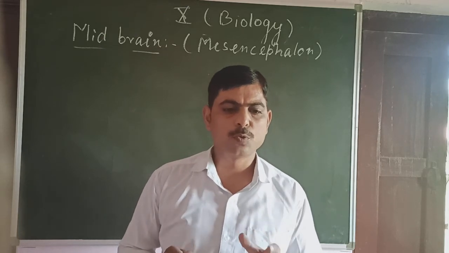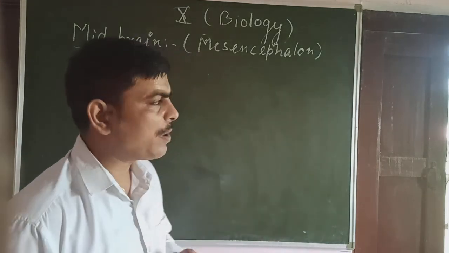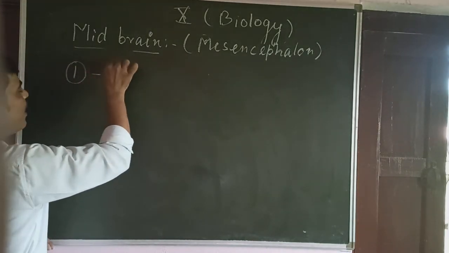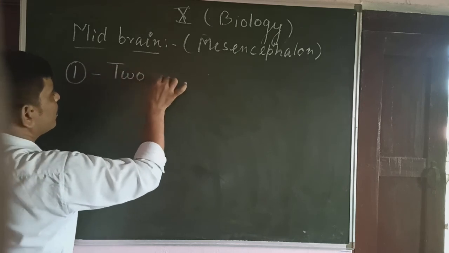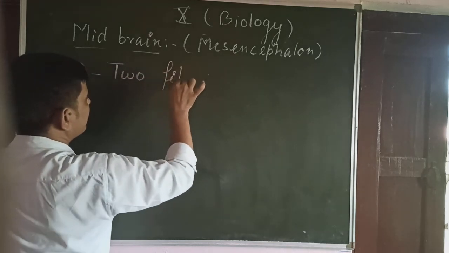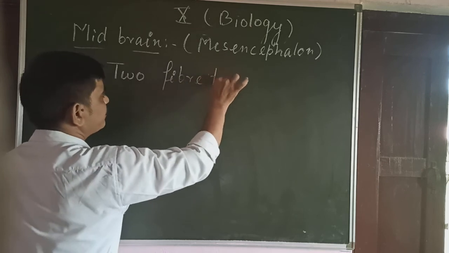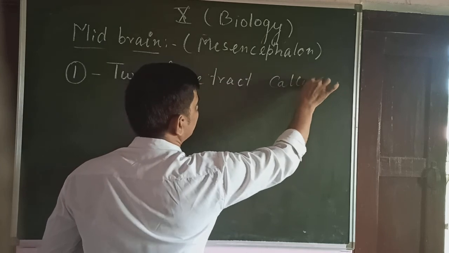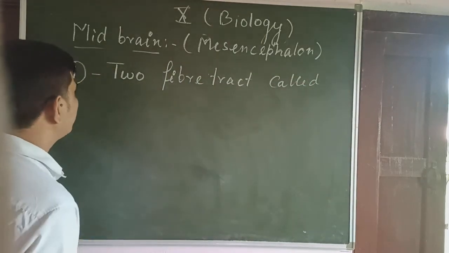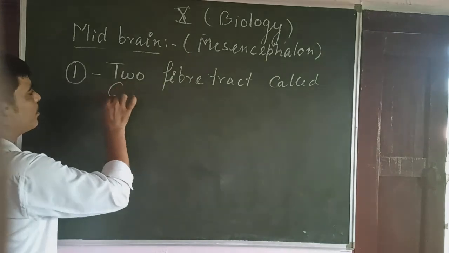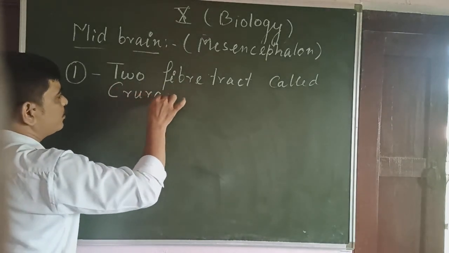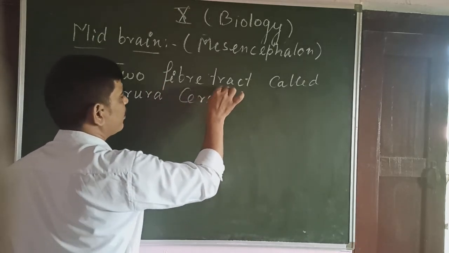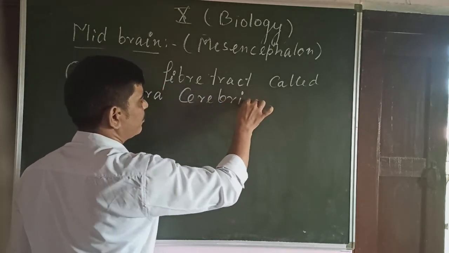It has two parts. One is in the form of two fiber tracts, and those fiber tracts are called crura cerebri, C-R-U-R-A.